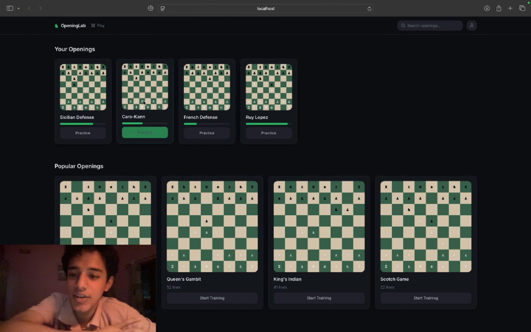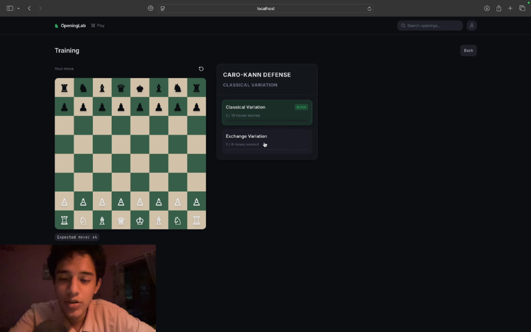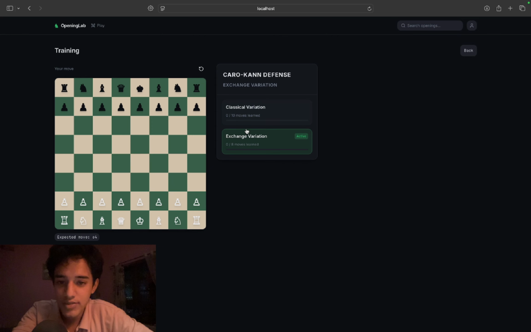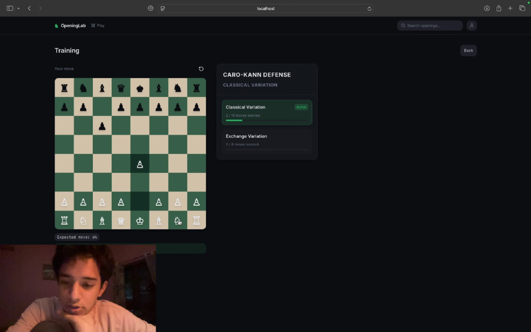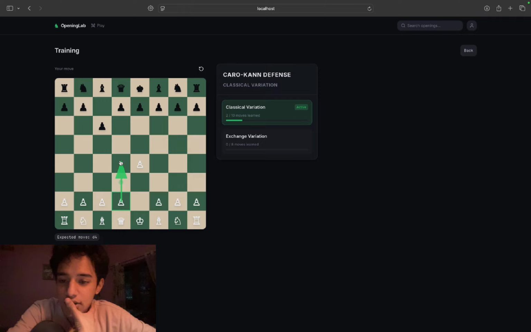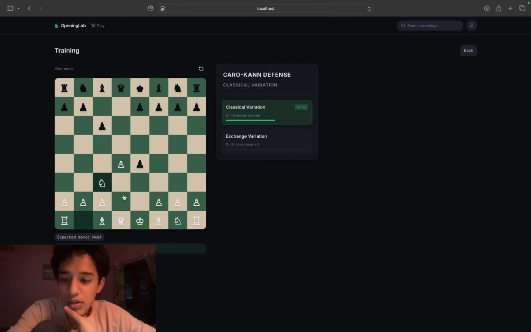I hope you can see the screen, right. So, for example, let's practice Karo-Kann. So we've got two variations in this. I mean, actually, you've got a lot of them, but for right now, we've got two. So it basically shows you the right move. It shows you what to do next. It makes you learn. That's how we learn chess.